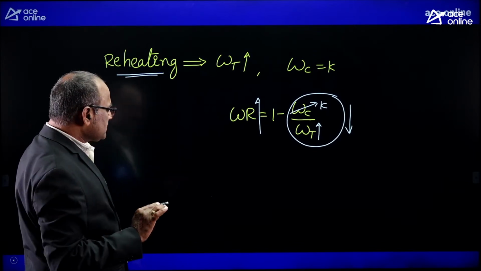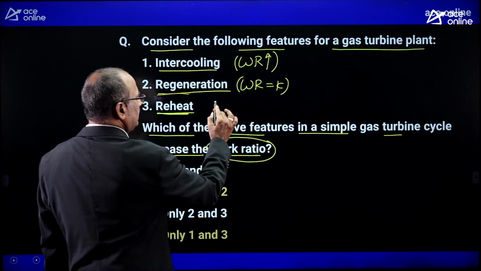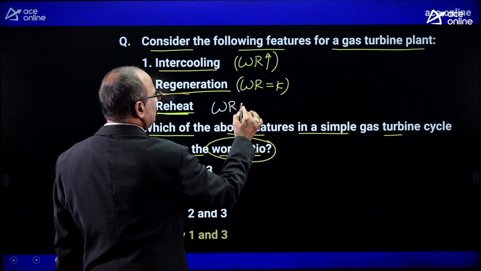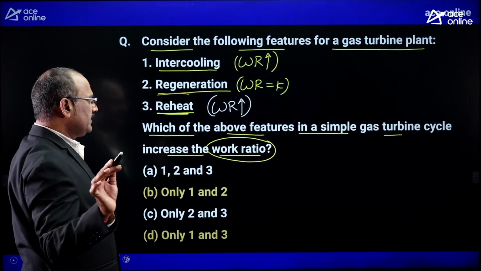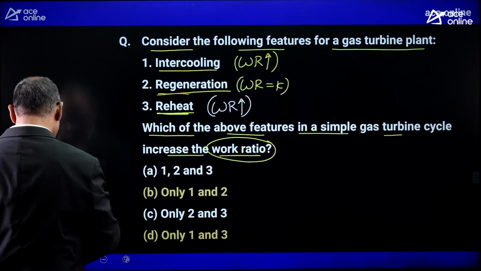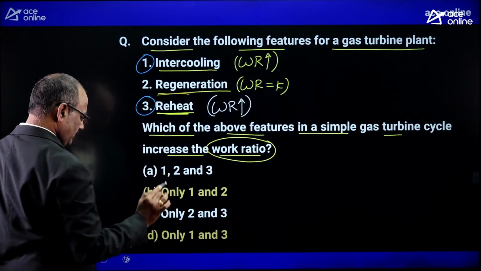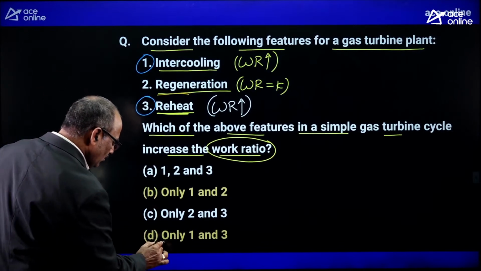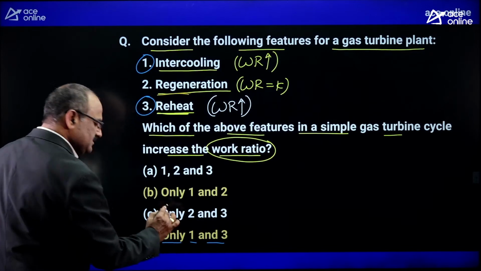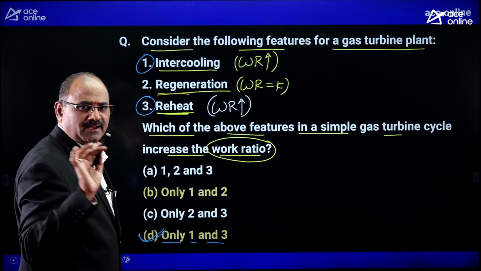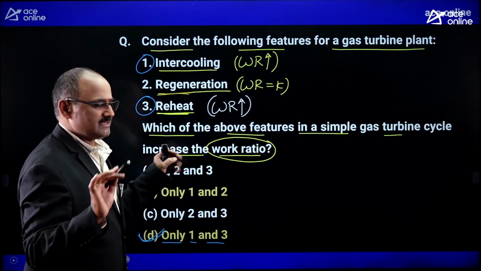Now let us see the options. Reheating is increasing the work ratio and intercooling is also increasing the work ratio. Therefore, you can select 1 and 3. Look at the 1 and 3. Only 1 and 3. Option D is absolutely correct. Is it understood clearly? Yes.